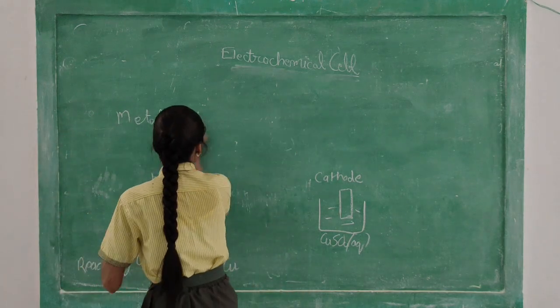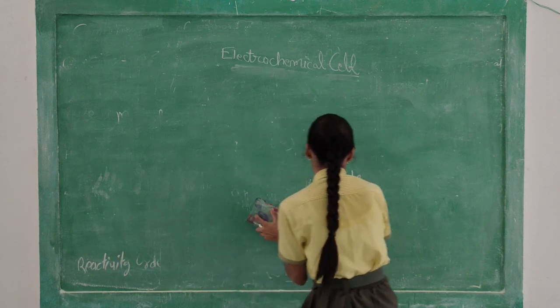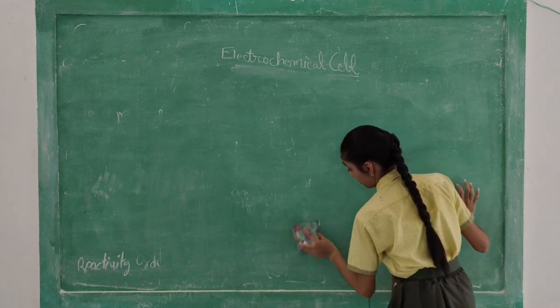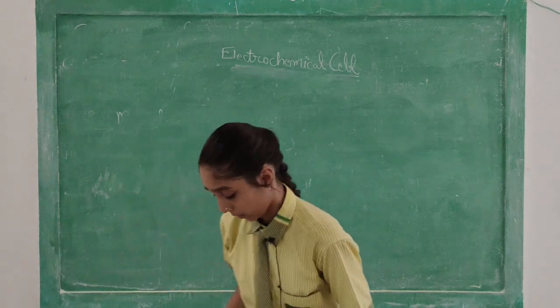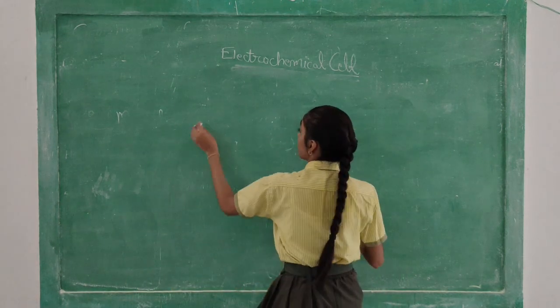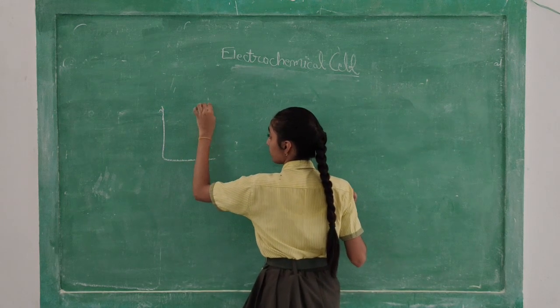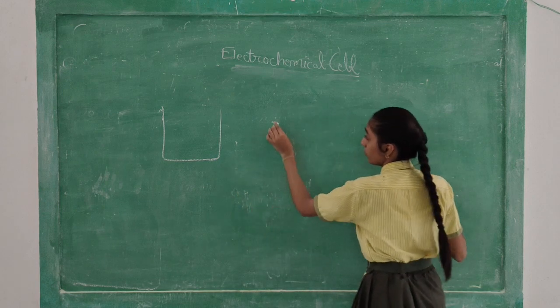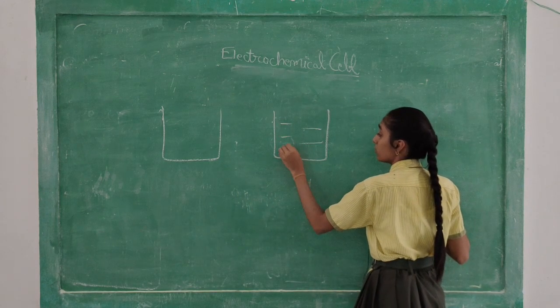Now we will see its mechanism, how chemical energy changes into electric energy. Again we will take two beakers. There will be a solution.